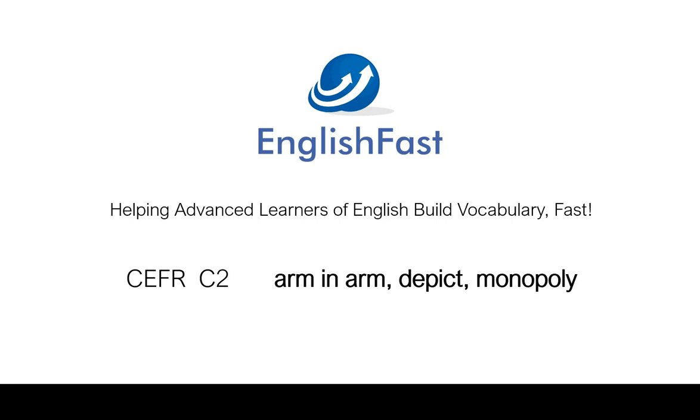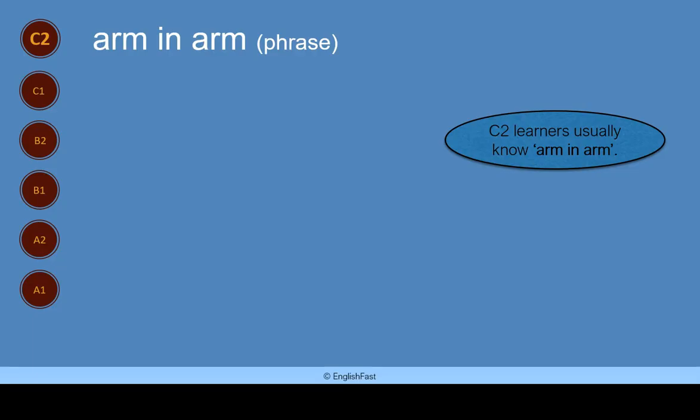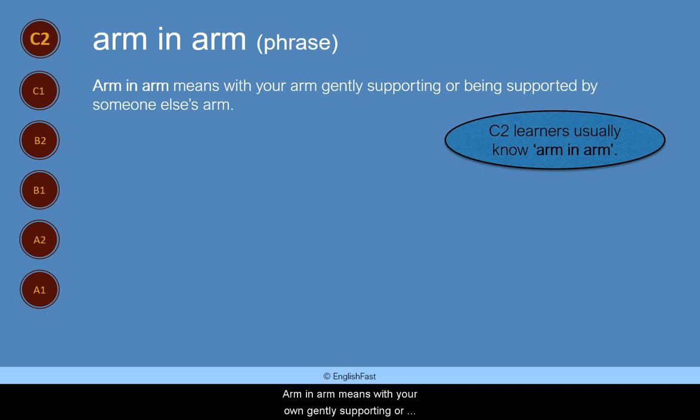CEFR C2. Arm in arm, depict, monopoly. Arm in arm. Arm in arm is a phrase. C2 learners usually know arm in arm. Arm in arm means with your arm gently supporting or being supported by someone else's arm.